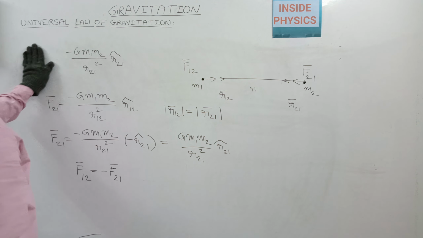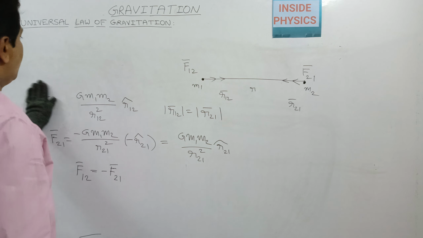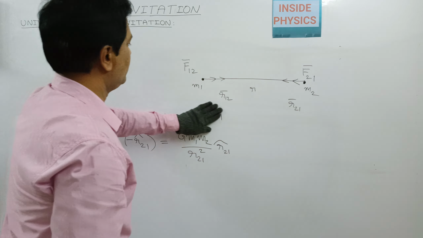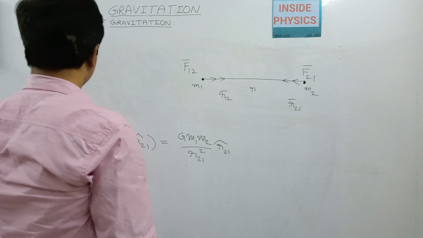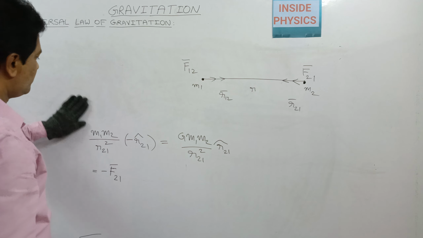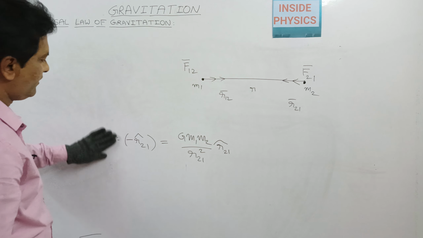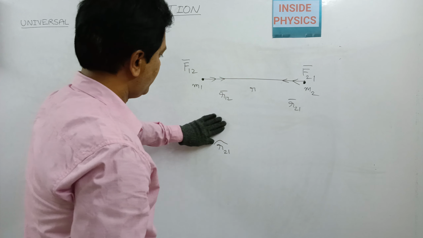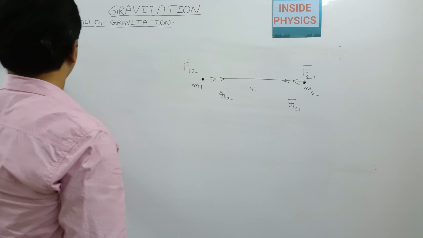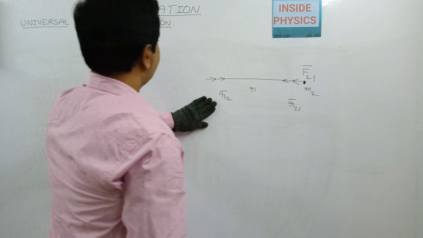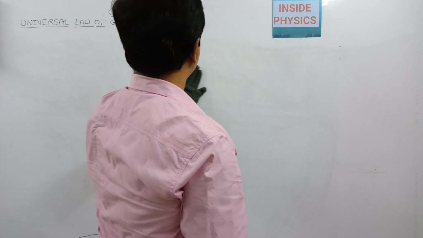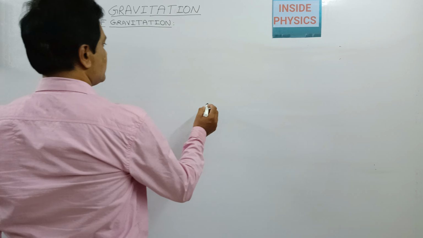Okay, now we'll consider a situation where we have more than two masses, and see what the effect of the gravitational force on a mass by the other masses is. We'll now see a system of more than two masses.